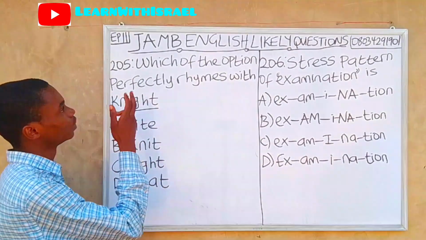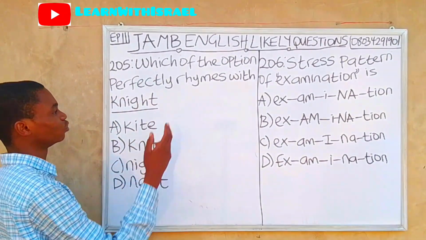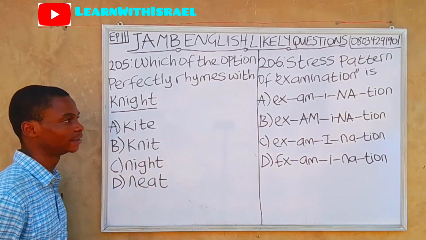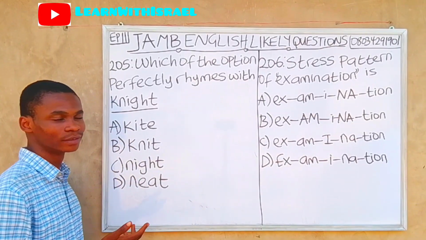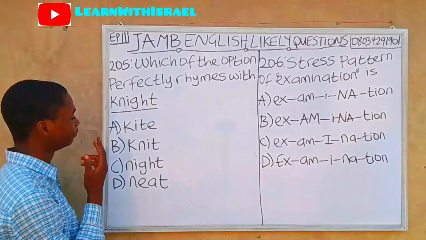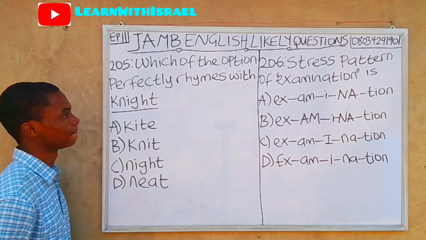Question 205. Which of the options perfectly rhymes with night? Night. The K is silent, so it is not pronounced. A, kite. B, neat. C, night. D, neat.